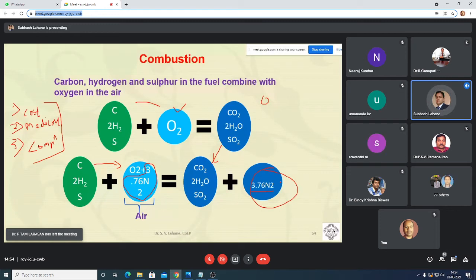This is theoretical, but actually what happens? It will react with the oxygen. Because I already told you that 21% is available, but for combustion you require only 16%. So 5% excess is there. That will react with the nitrogen at high temperature, and it will form the NOx emission.